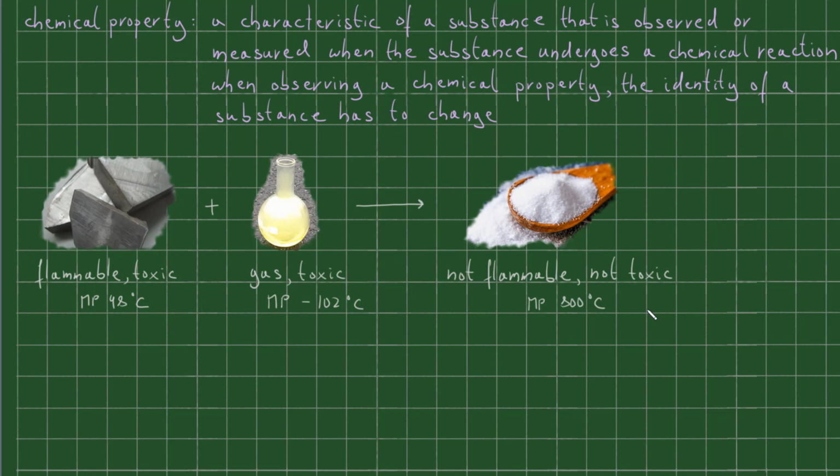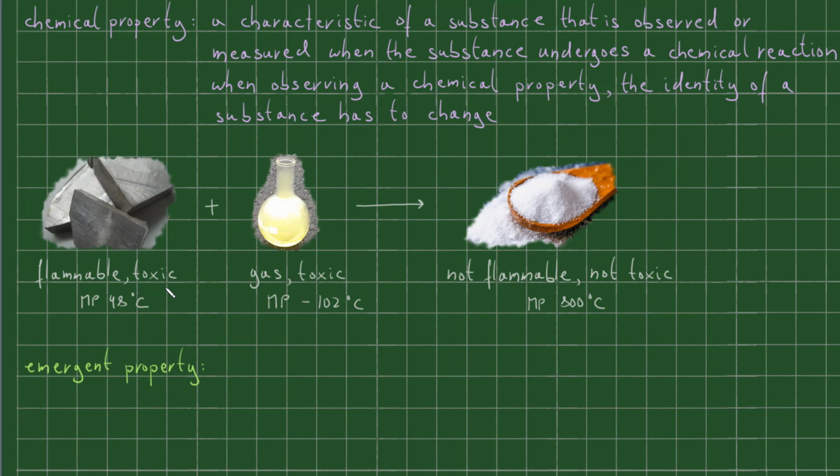Finally, I would like to talk about something called an emergent property. What in the name of all that is covered in chocolate is that? Well, let's look at this above example again. So I have sodium and chlorine, and that will give me salt. The properties of sodium and chlorine cannot be used to predict the properties of salt. In terms of properties themselves, there is no logic here.